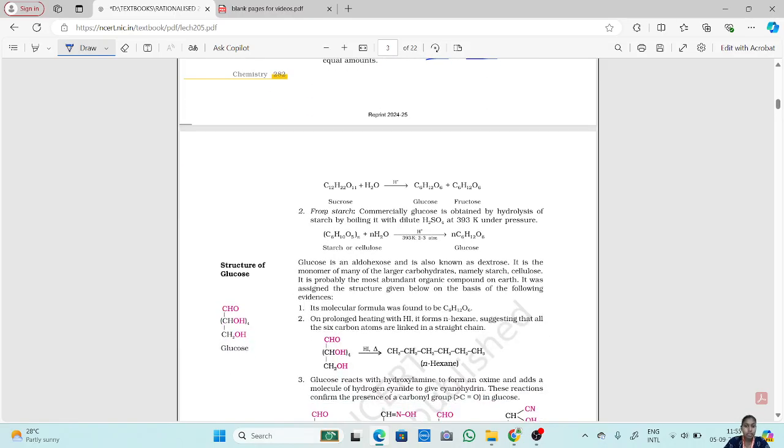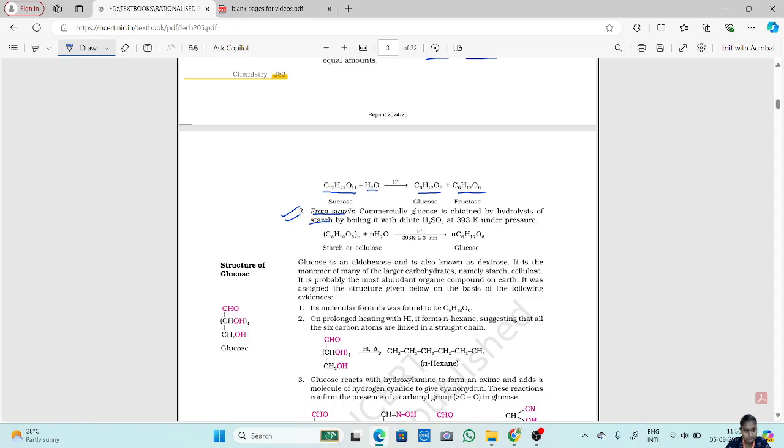Now you can see, this is sucrose. C12H22O11 is your sucrose. On hydrolysis with H plus ions, you get glucose and fructose. Okay, that is one method. Now, the second method is from starch. Commercially, glucose is obtained by hydrolysis of starch.